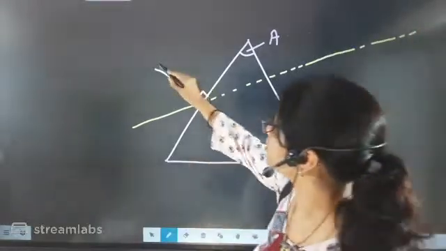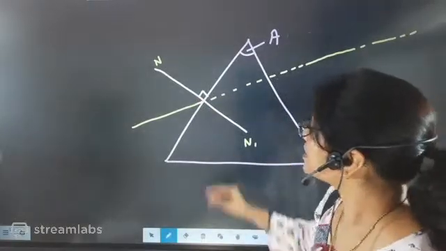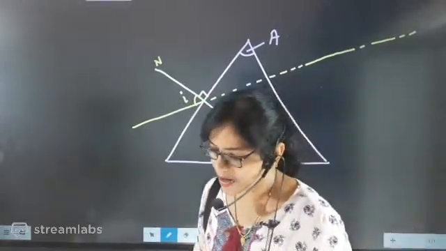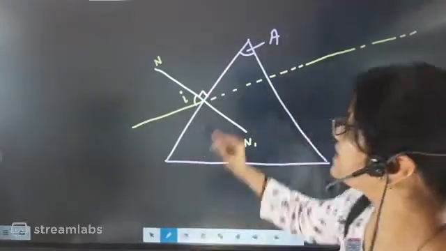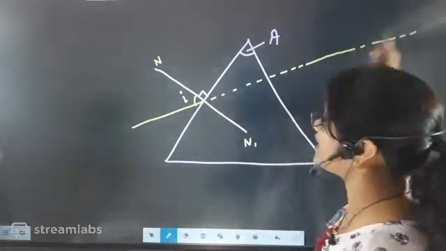Okay, so this is normal N1. Now light was going like this. This is exactly called the incident angle. This part will be exactly called the incident angle. Now what happened? The light was supposed to go like this.